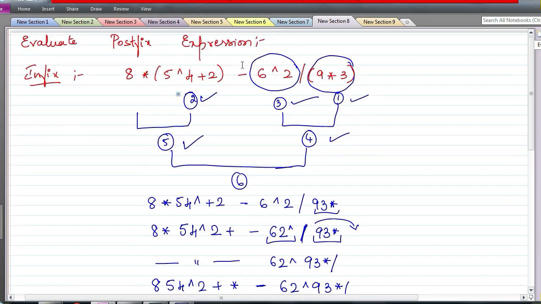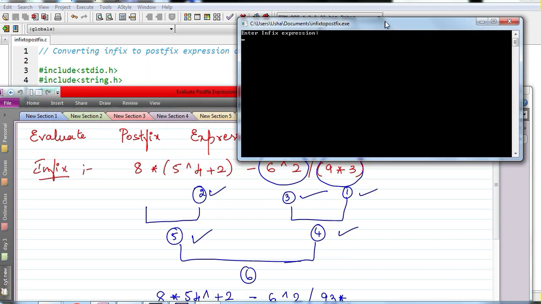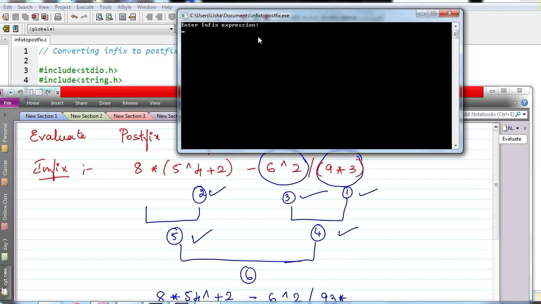It is 8 star, so I will give this now. Yeah, so now I will type this input here. 8 star open bracket 5. I think this will not work because I have used the power function. No, I should use the power function. I have just given the operator, which might be wrong. Anyway, we will just check whether it is correct or not.